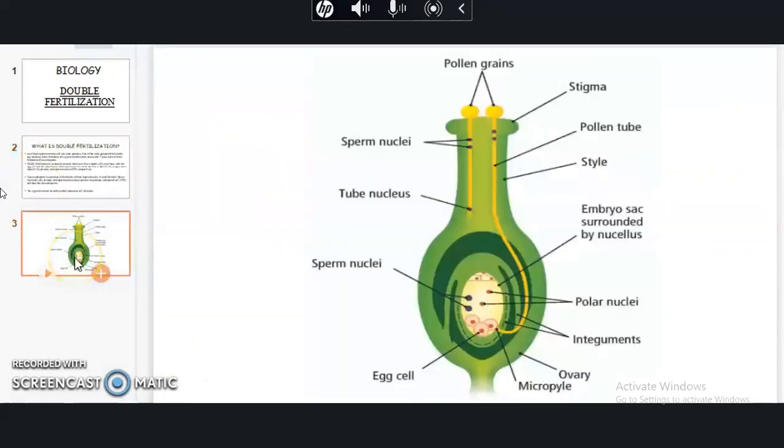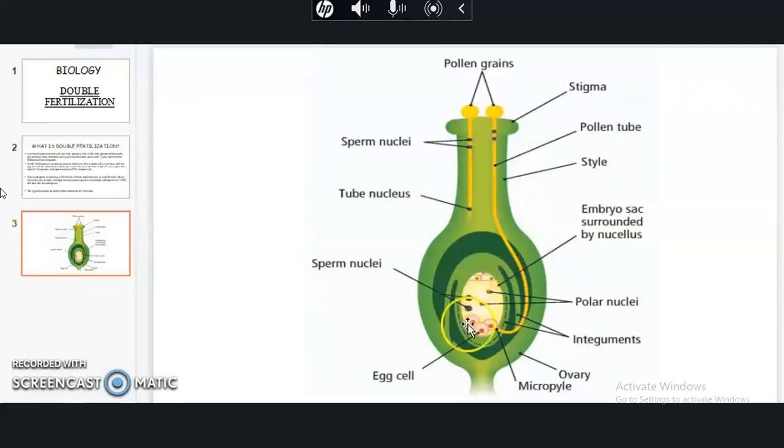In the female reproductive system of the flower, we have the stigma, then the long structure known as the style, which ends in a swollen region known as the ovary. Inside the ovary, there is one reproductive cell known as the megaspore mother cell.